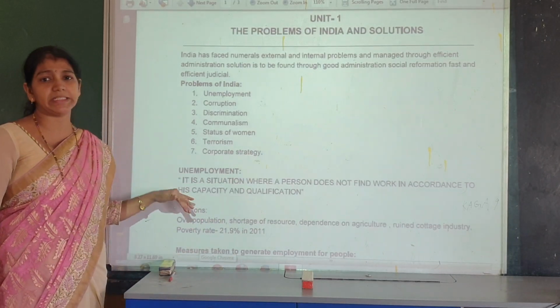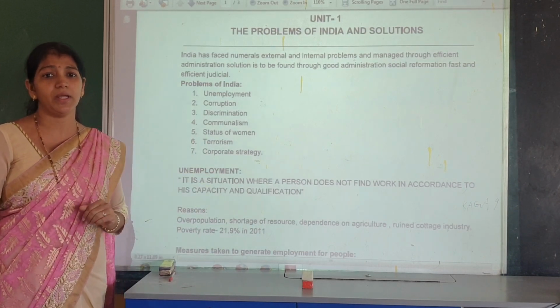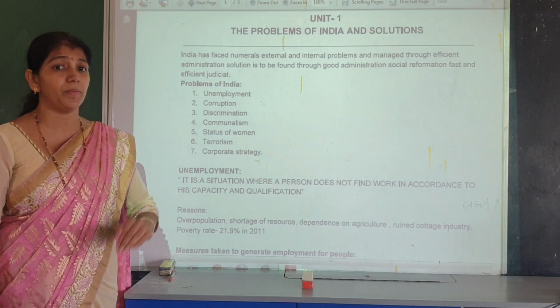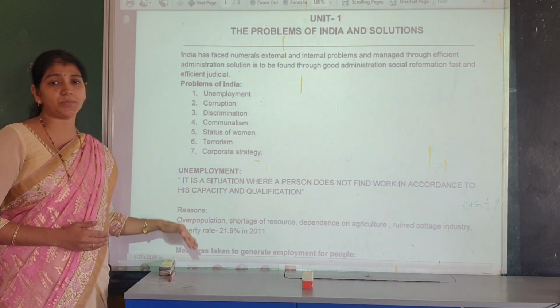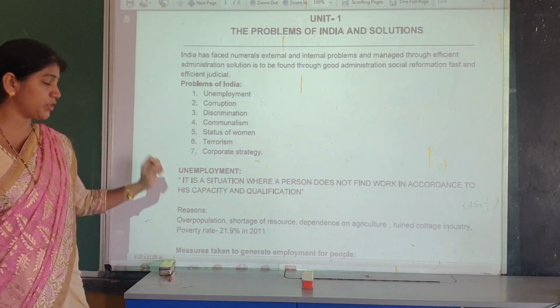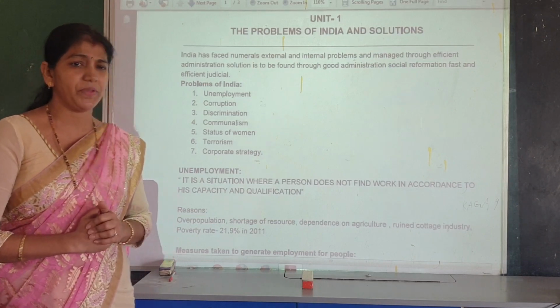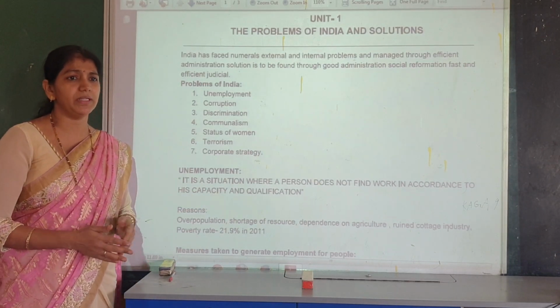First, I want to discuss unemployment. What is the meaning of unemployment, what are the reasons for unemployment in India, and how can we overcome this problem of unemployment? We want to discuss these in today's class. First of all, what is the meaning of unemployment? Easily, you can identify the meaning of unemployment: no job.